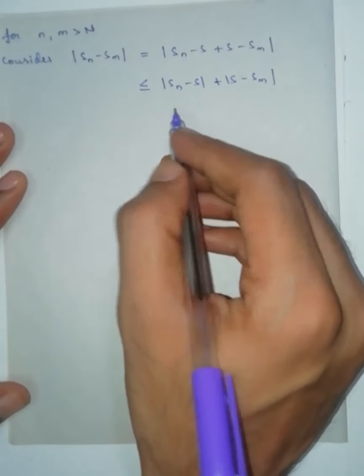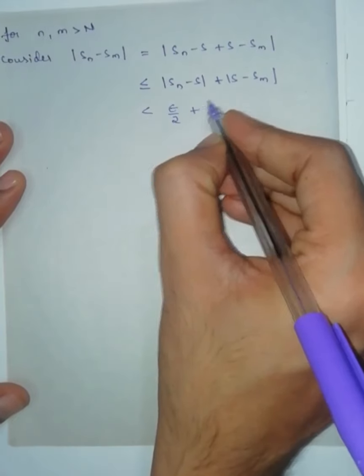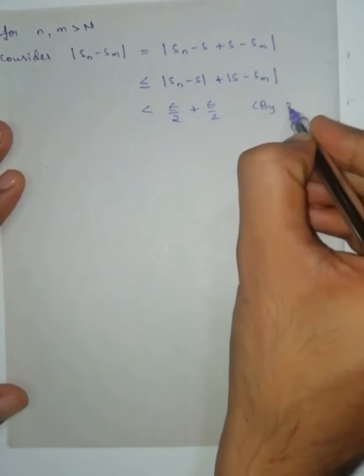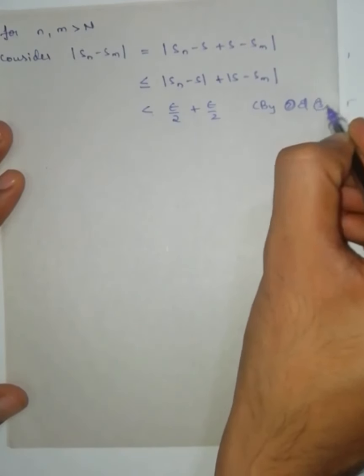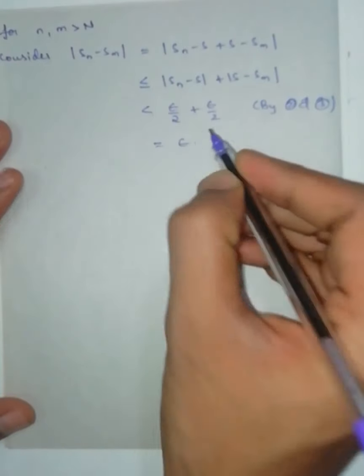Therefore from equation number 2 we will get this one is less than epsilon by 2. From equation number 3 this one is less than epsilon by 2, and epsilon by 2 plus epsilon by 2 is equal to epsilon.